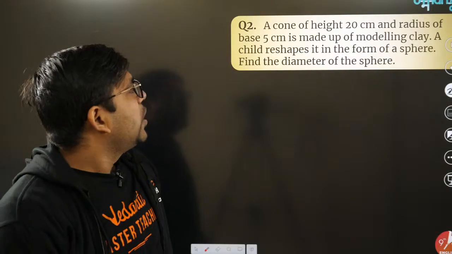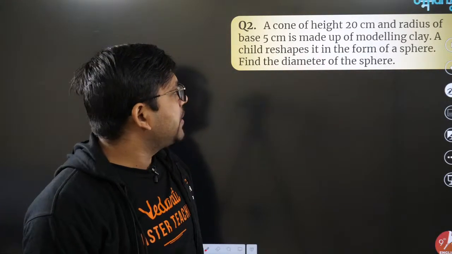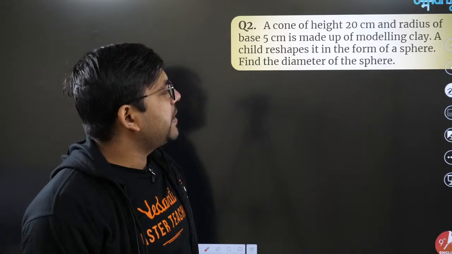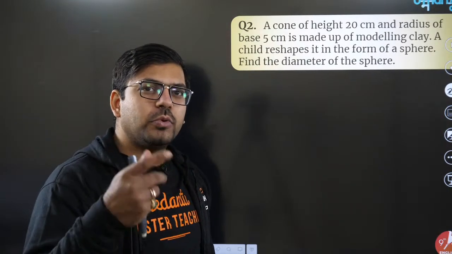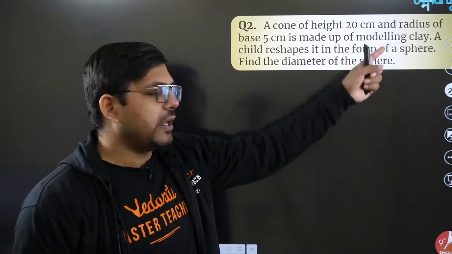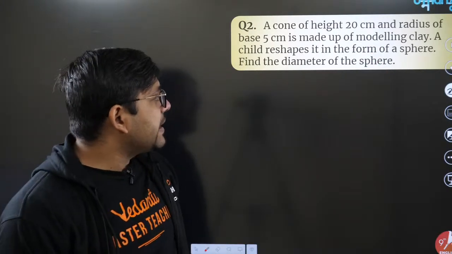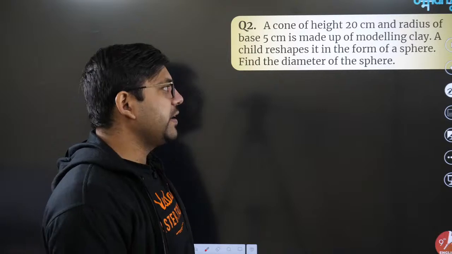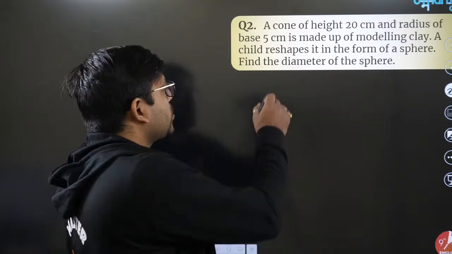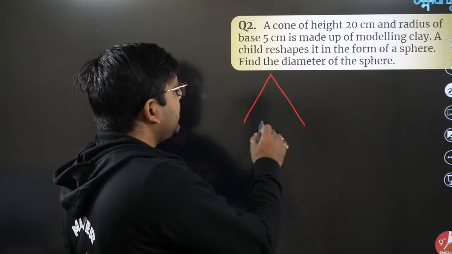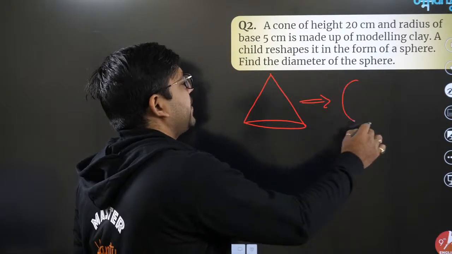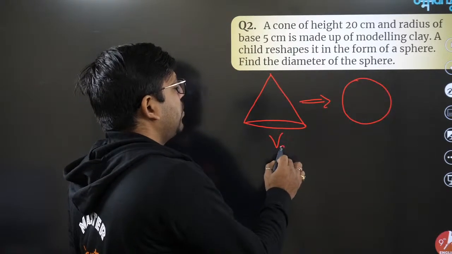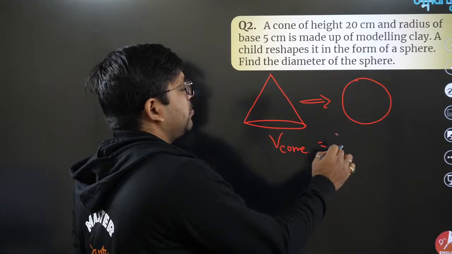Here's the next. A cone of height 20 centimeter and base radius 5 centimeter is made up of modeling clay. So you all know that मिट्टी जिससे हम लोग मूर्तियां बनाते हैं. So that modeling clay has been used. A child reshapes it into the form of a sphere. Find the diameter of the sphere. Wow. So there is a cone in the form of clay. This cone has been converted to a sphere. So one thing is sure, volume of cone is going to be equal to volume of sphere.